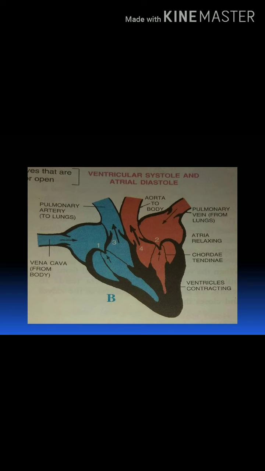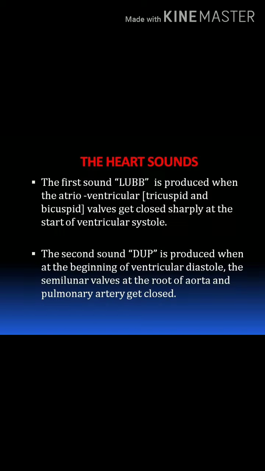Here the ventricles are in contraction and the auricles are in relaxation. When the auricles are in a relaxed condition, they receive the blood. When the ventricles are in a contracting condition, they pump the blood to the next region. This is ventricular systole and atrial diastole. And they produce the sounds lub and dub. We can hear these sounds with the help of an instrument called a stethoscope.